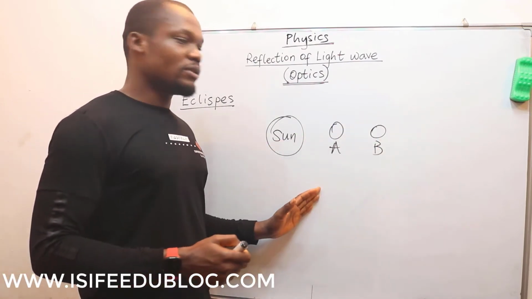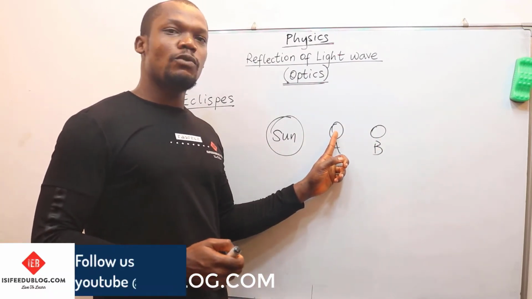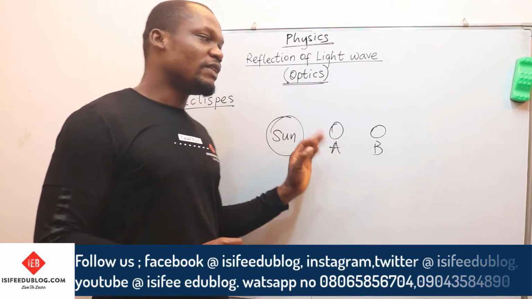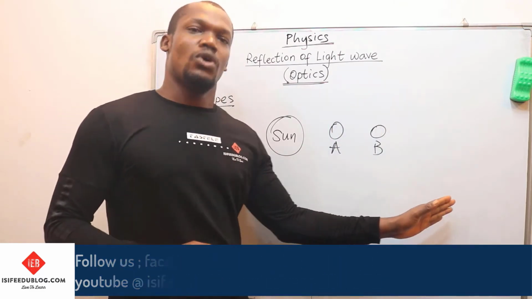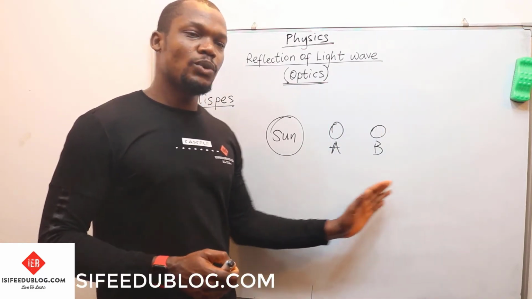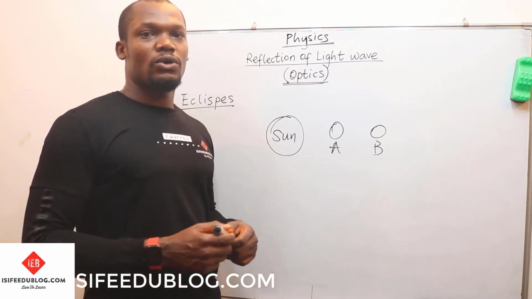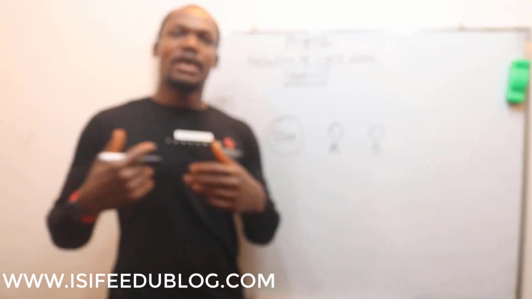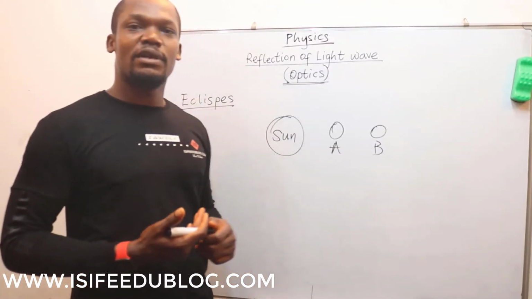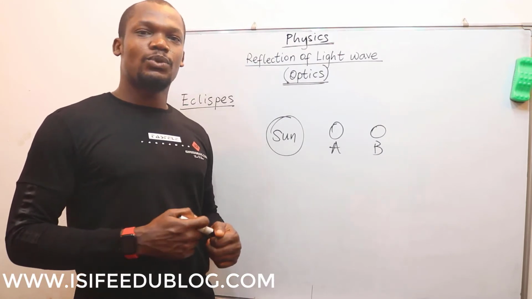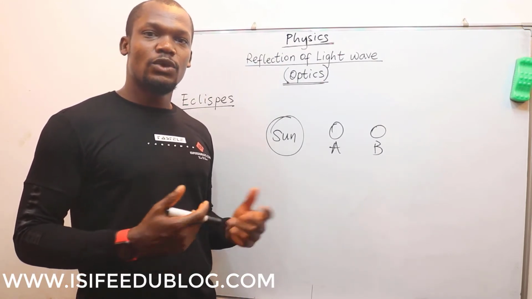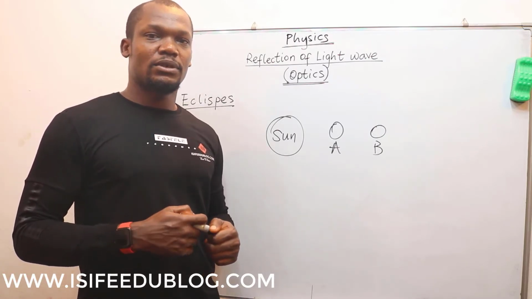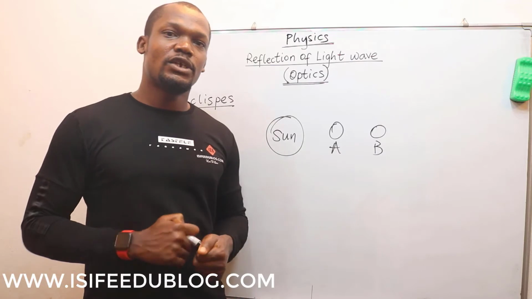When such thing happens, this planet is an opaque body, and hence, when light shines on this planet, this planet casts shadow on the other planets. So we say that eclipse will occur. So eclipse simply means the shadow that is being casted on a heavenly body by another heavenly body. How many types of eclipse do we have? We have two types of eclipse: the lunar eclipse and the solar eclipse. So we are going to take them one after the other.